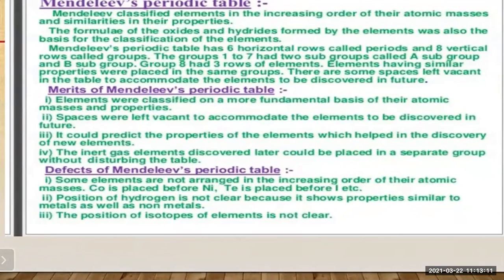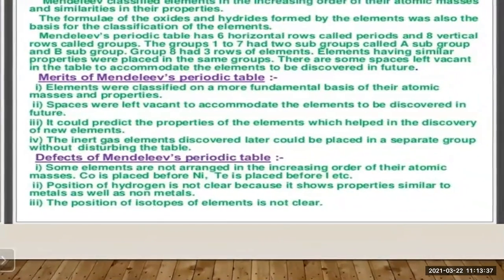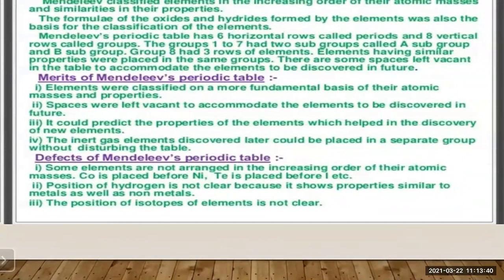Then the second one: the position of hydrogen is not clear, because it shows properties similar to metals as well as non-metals. So he could not properly place hydrogen, because it shows properties similar to those of metals as well as those of non-metals. Got it? Then the third one: the position of the isotopes of the elements is not clear. So where to place the isotopes was not clearly mentioned.